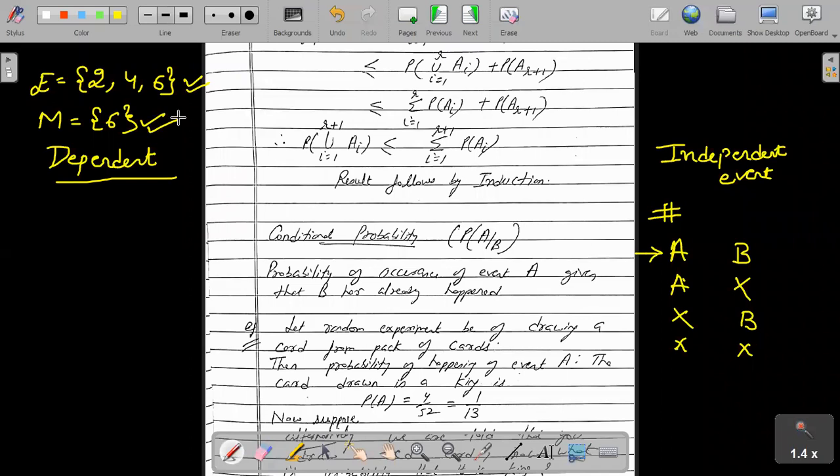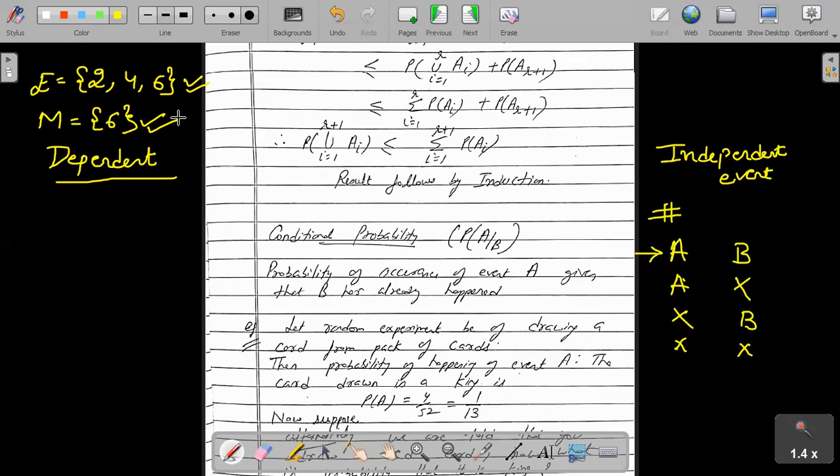Or let me ask you another way: what is the probability that a number is prime provided the number is odd? If you see, when rolling the dice, prime numbers can be 2, 3, or 5, but I have told you that the number should be odd. So in the case of odd, the prime numbers are 3 and 5. So you see there is a dependency now.